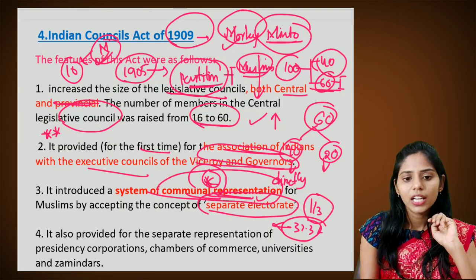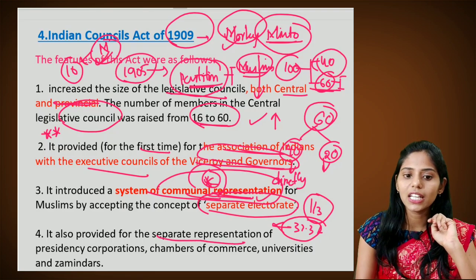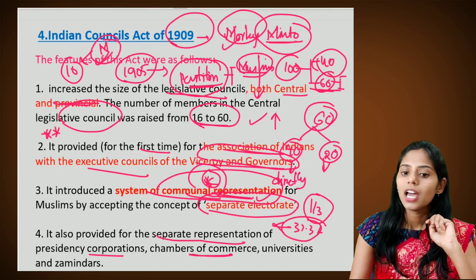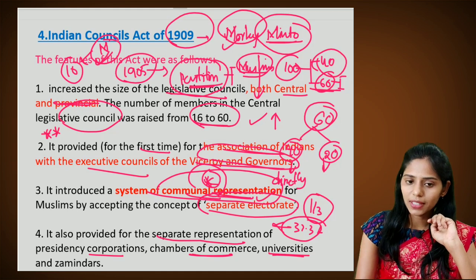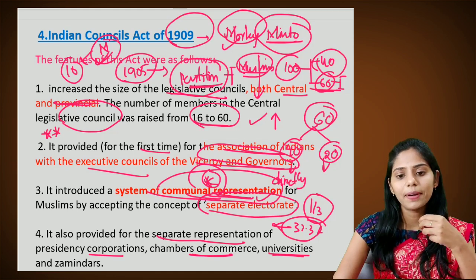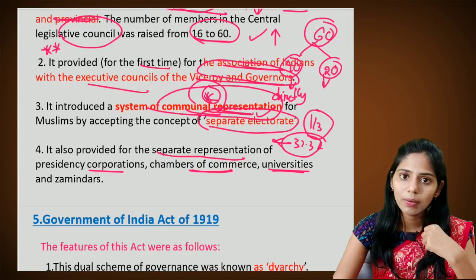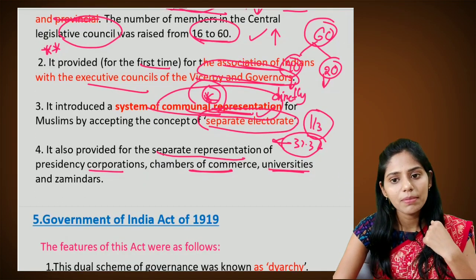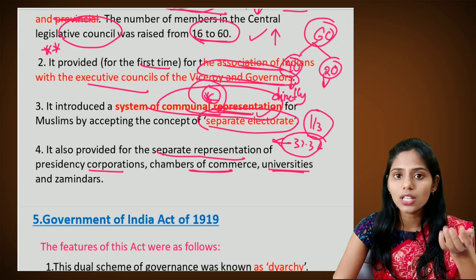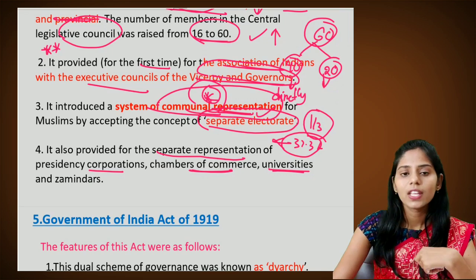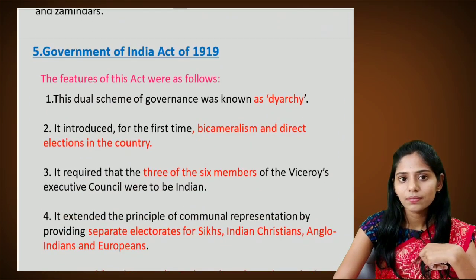And the next one is that it provided for separate representation of the presidency corporations, the chambers of commerce, the universities and the zamindars. So it provided separate representation even for some of the elite people, including the presidency corporations, chambers of commerce, universities and zamindars, who mainly favored or may have been loyal to the Britishers. And let us see the next important act.